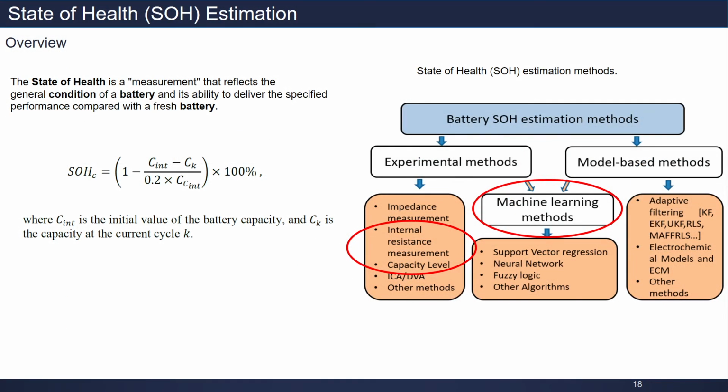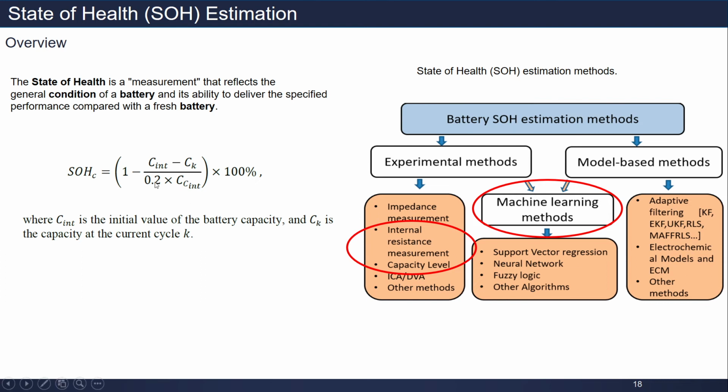We go next to the state of health estimation. The state of health is a measurement that reflects the general condition of the battery and its ability to deliver the specified performance compared with a fresh battery. So the keyword is state of health, a measurement which can represent the current condition compared with the fresh battery.